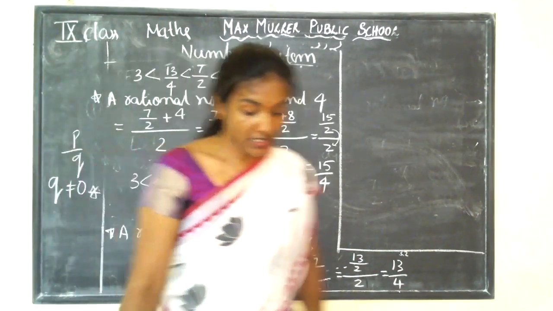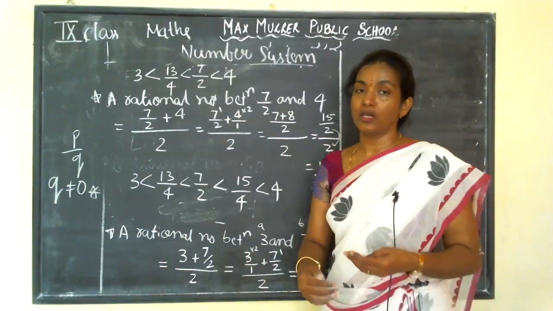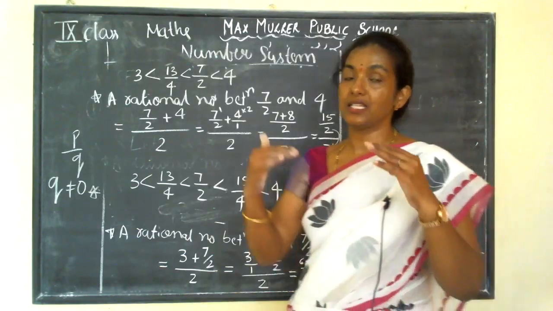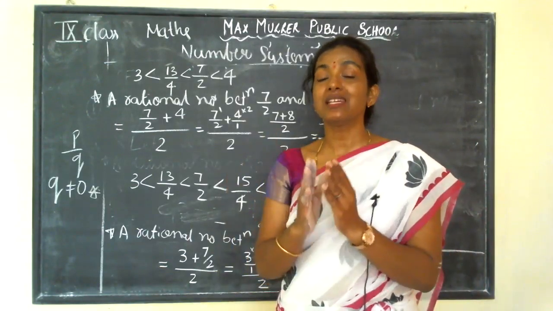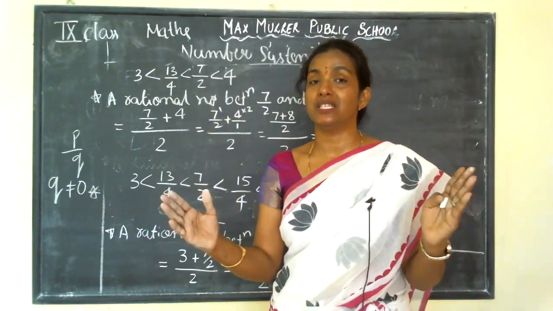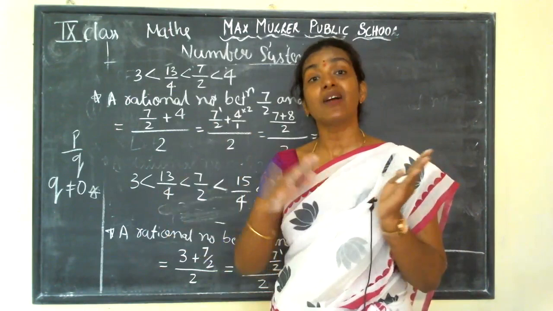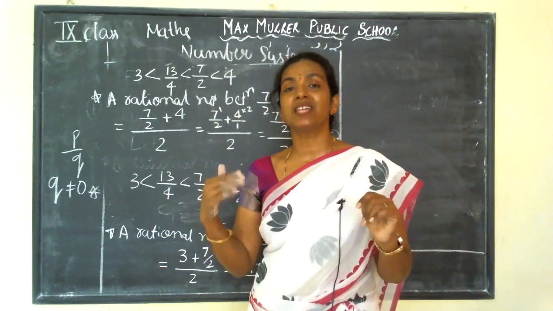Before I go to the exercise part, I said one statement, that you are getting infinite numbers of rational numbers in between two integers. So between two integers, what numbers are given here?